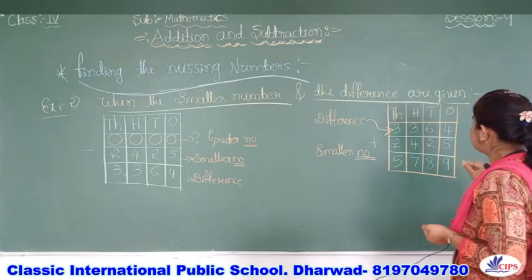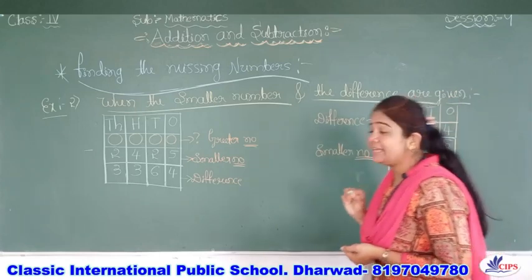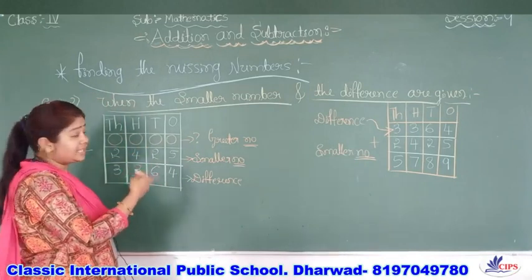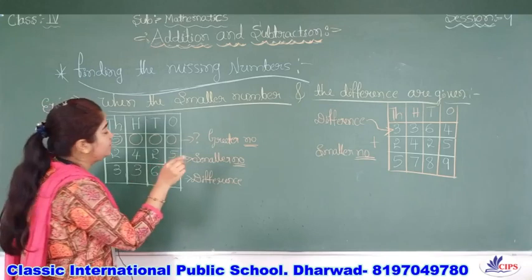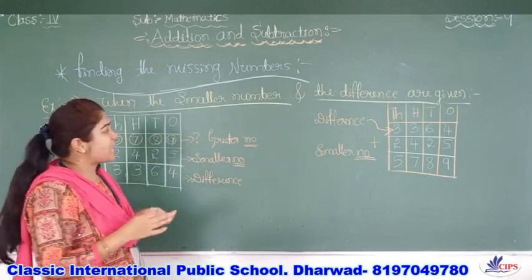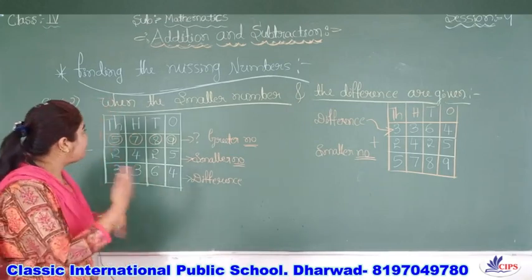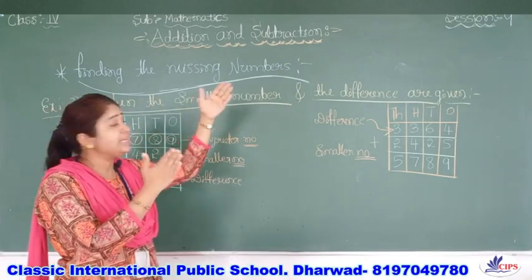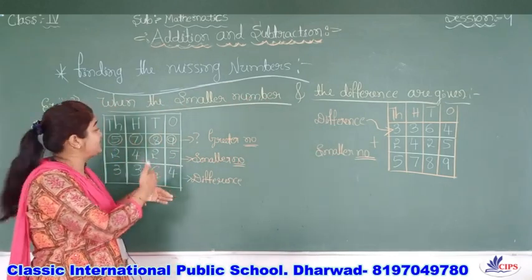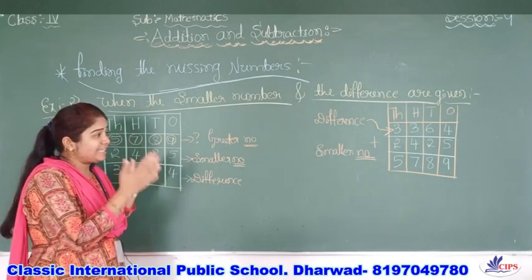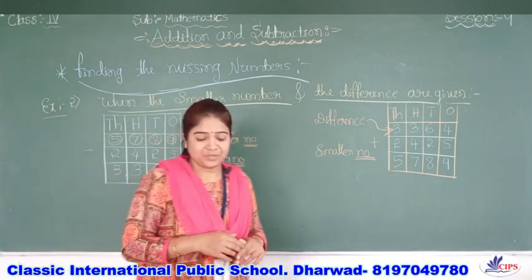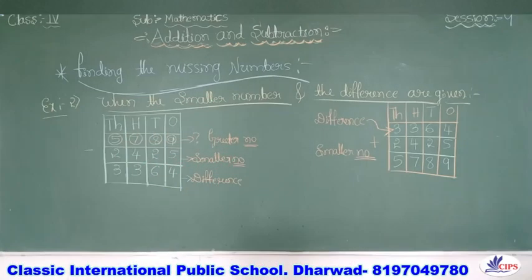So 5789 is our answer. Now we got our missing number, that is 5789. This is how we solve when the smaller number and the difference are given, how we find the missing number, that is the greater number. Like this you have to follow to find the greater number. Hope you understand this.